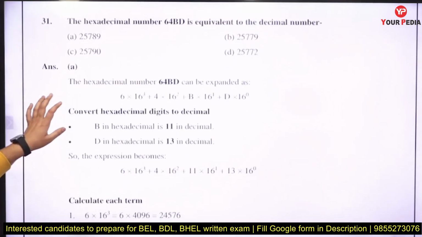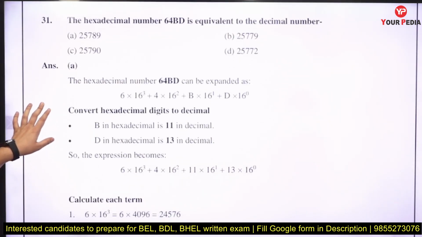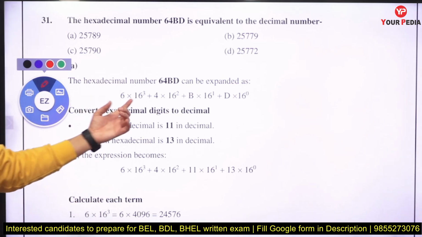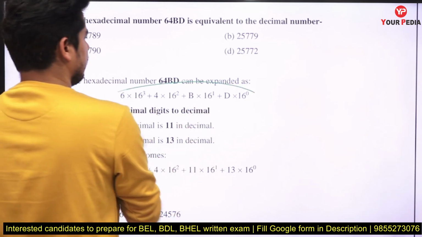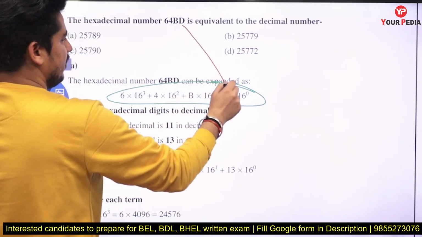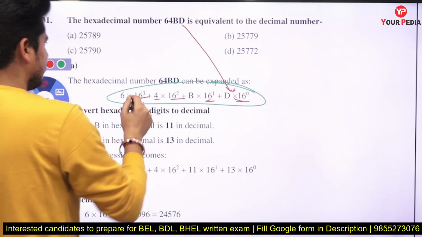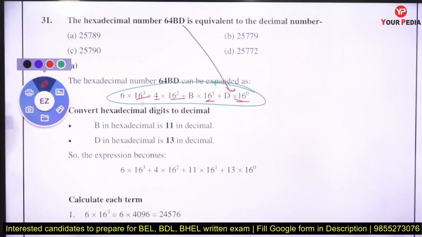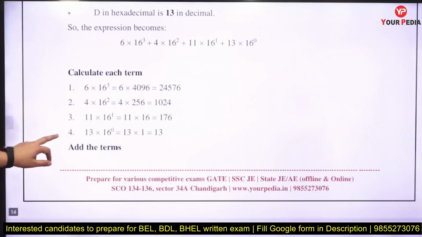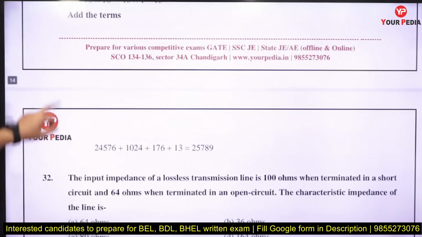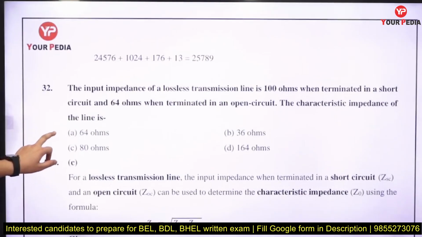Hexadecimal number 64BD is equivalent to which decimal number? There are two ways to do that, as we have to convert it into decimal. The first way, you can directly multiply, like this. The D will be multiplied by 16 to the power 0, then 16 to the power 1, 16 squared, 16 cubed, and then you can convert them and add them together like this. So you will get the decimal number, that is 25789. So that is the decimal number. How you can get that one? You can see this complete solution.